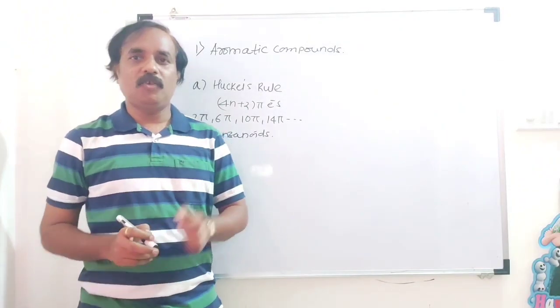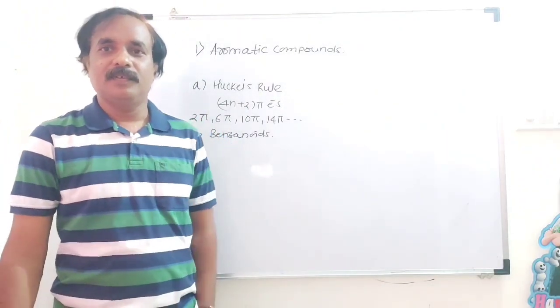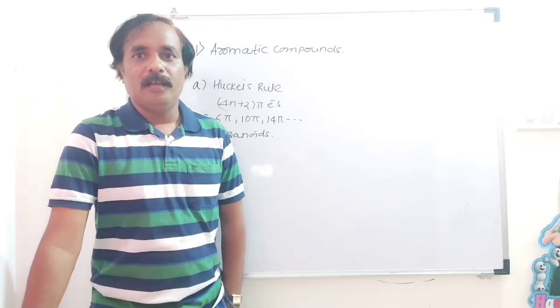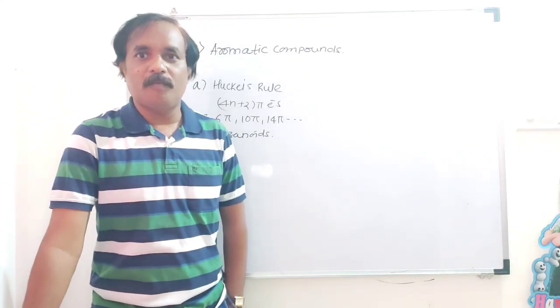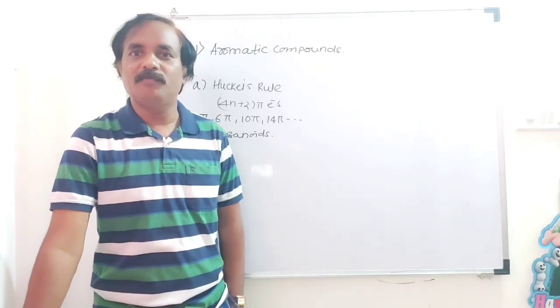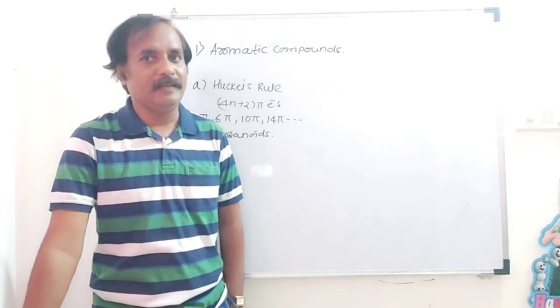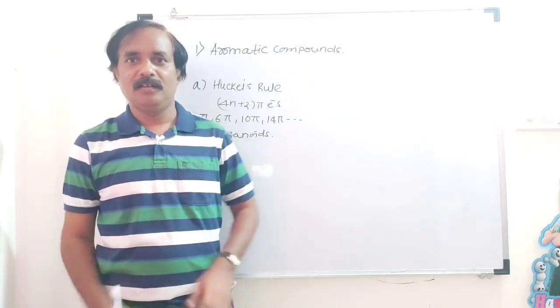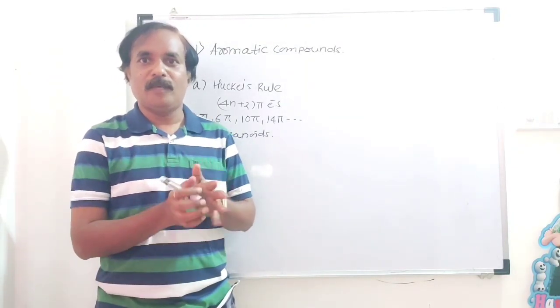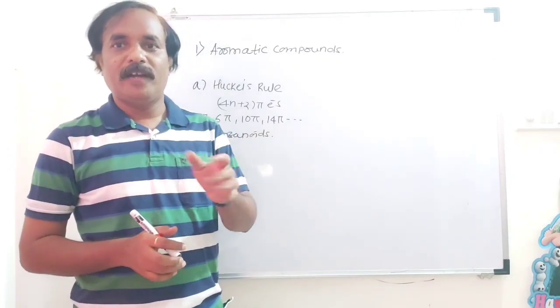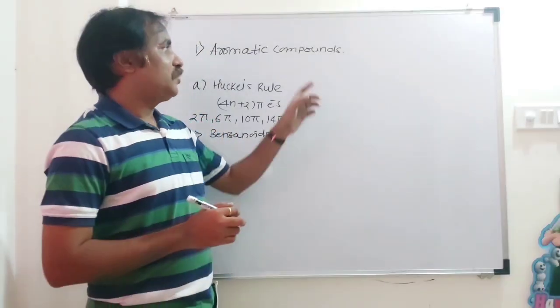Now tell me, which compound is said to be benzenoid? Yes. Structure like benzene, properties like benzene. That compound is said to be benzenoid. Examples: naphthalene, anthracene, phenanthrene. All these are what? Benzenoid aromatic compounds. Now what is Crack's rule?